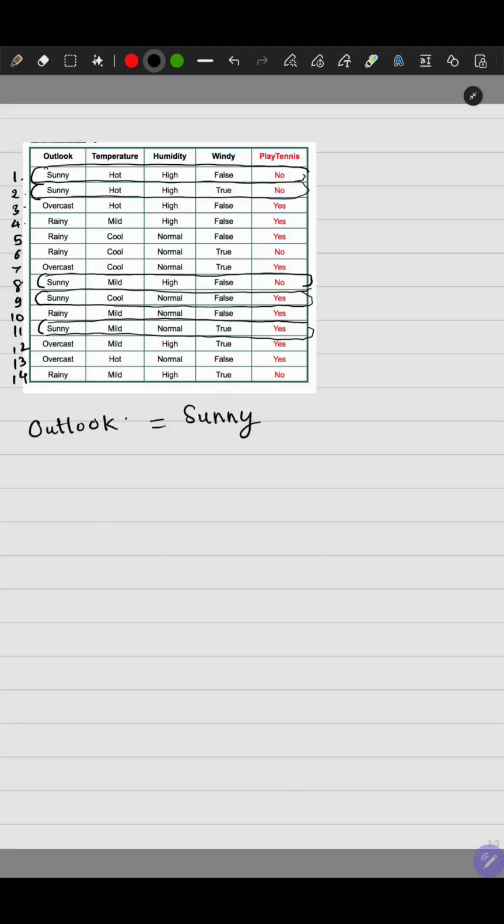Okay, so now we have instances or days when the person did go out to play tennis when the outlook was sunny. Oh, I wrote it wrong. Hold on. So there are 2 days when the outlook was sunny and the person did go out to play tennis, and there are 3 days on which the outlook was sunny and the person did not go to play tennis. Okay, so the total number of days when the outlook or the weather or the sky was sunny is 5. So the probability of yes is 2 by 5.